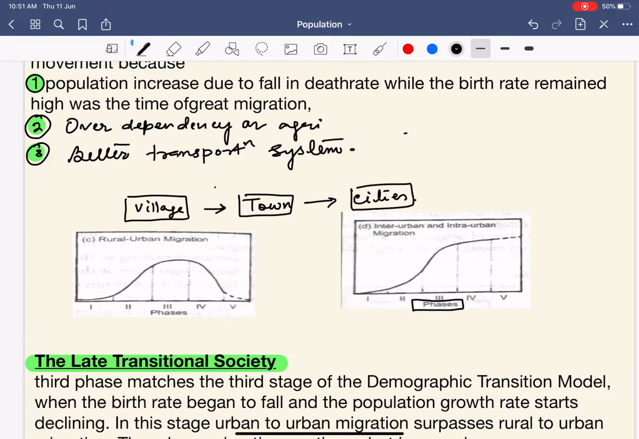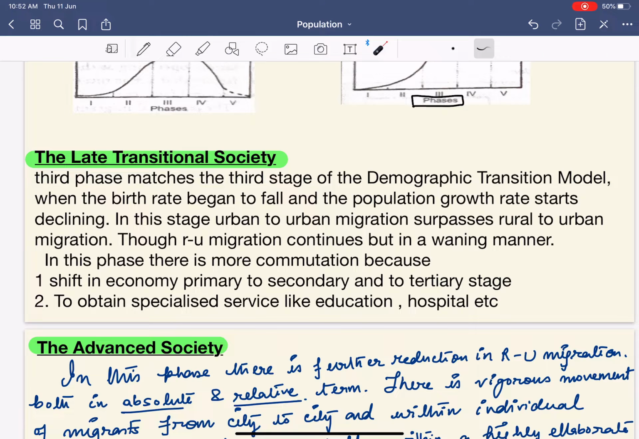The reason for the continuance of urban-to-urban migration is that urban areas have higher capacity. What is this higher capacity? They have better hospital facilities and better educational facilities. Hence, urban-to-urban migration is sustained. Whereas in rural-to-urban migration, after a certain period it falls, because of the development programs taking place in the rural areas.